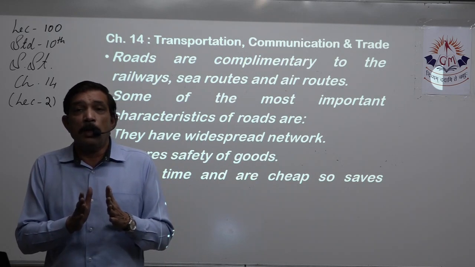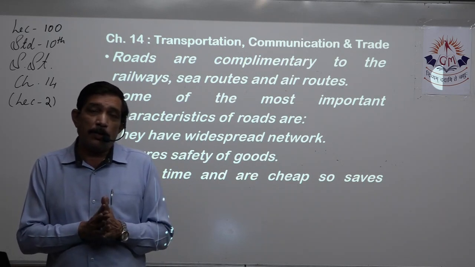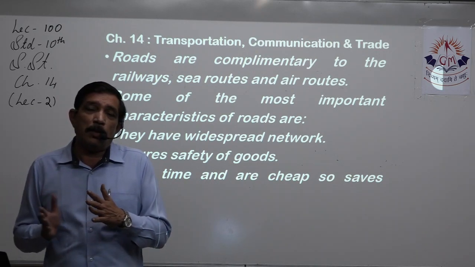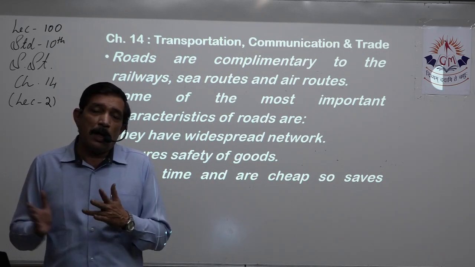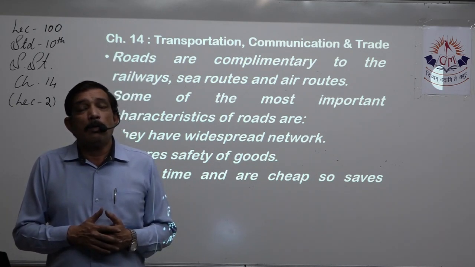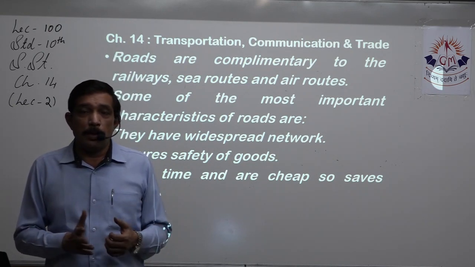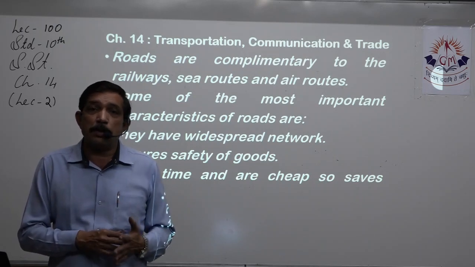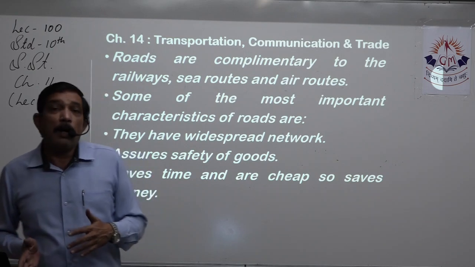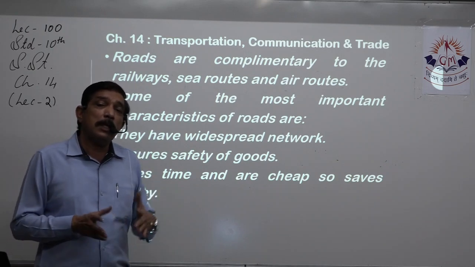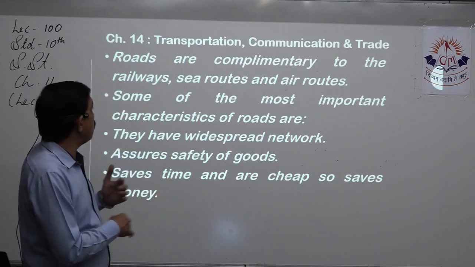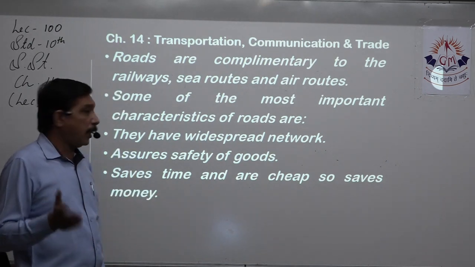If we are crossing the continent, say from the farthest point of Russia, we can come all the way to Asia, and we can always cross into Europe by land route. So we can cross continents with land route. You don't need an air route. You don't need a sea route over there. Railways, if there are no railways, still land routes will be available. So land routes are complementary to the railways, sea routes, and air routes.